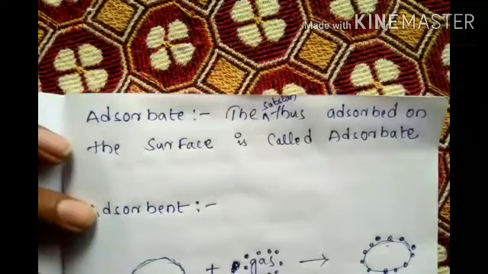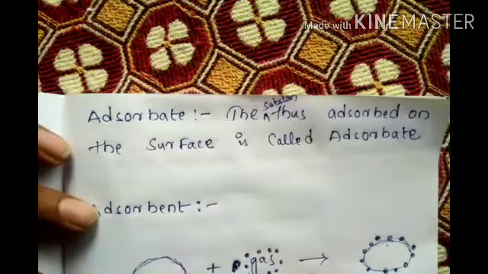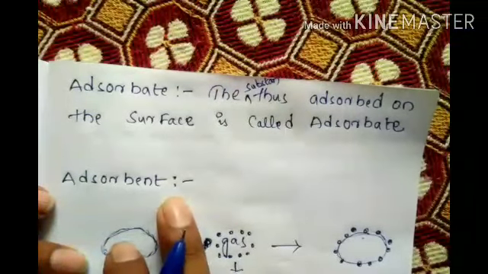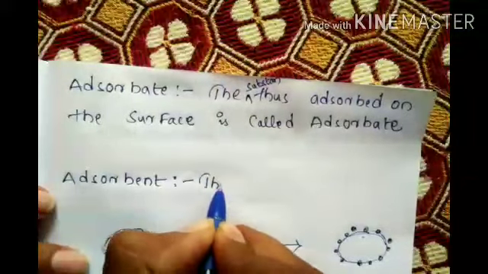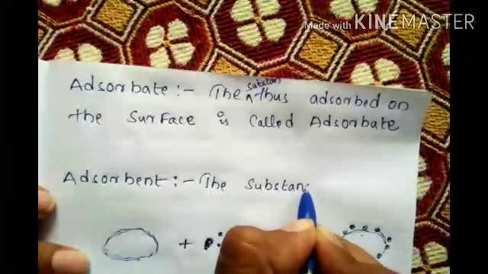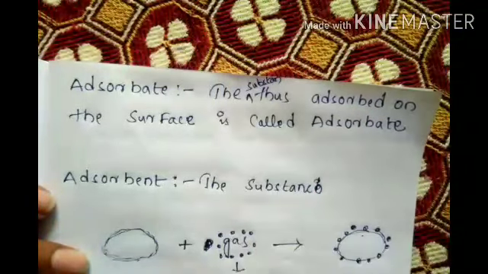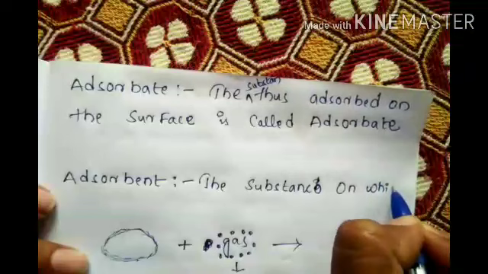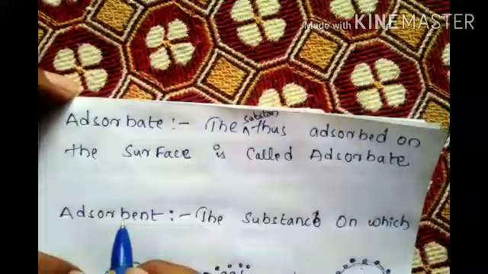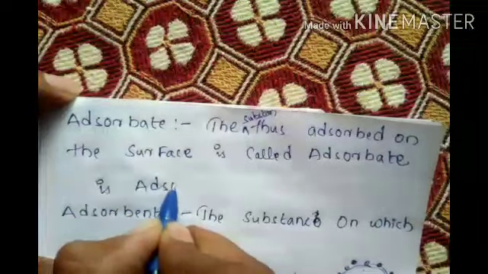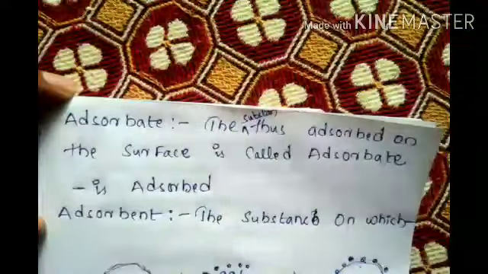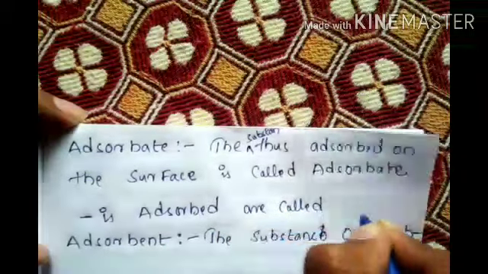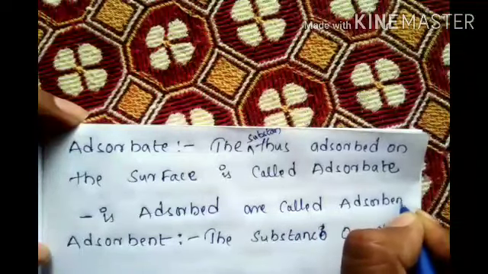So which is the gas? The gas is the adsorbate. And the substance on which the adsorption takes place, on which the gas is adsorbed, is called adsorbent.